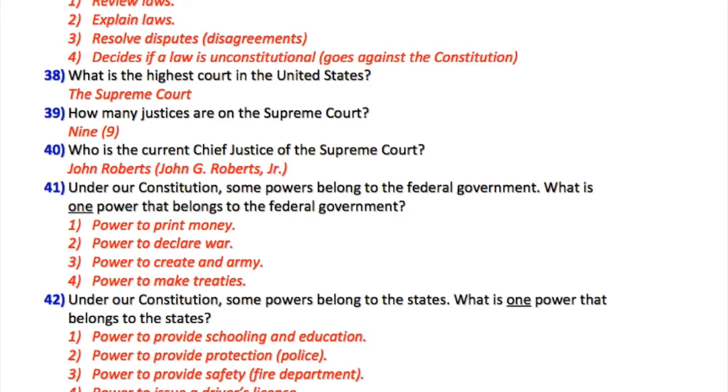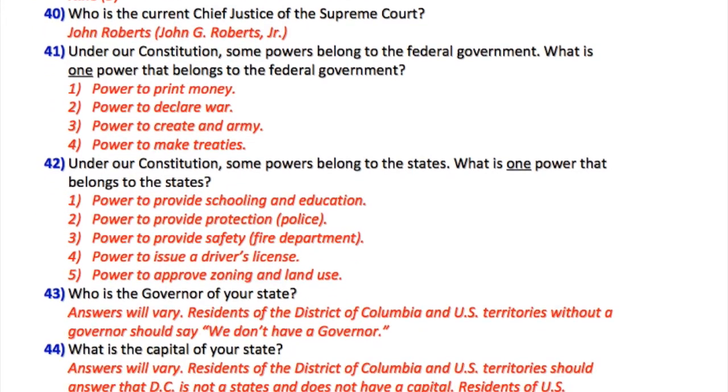41. Under our Constitution, some powers belong to the federal government. What is one power that belongs to the federal government? 1. Power to print money. 2. Power to declare war. 3. Power to create an army. 4. Power to make treaties.